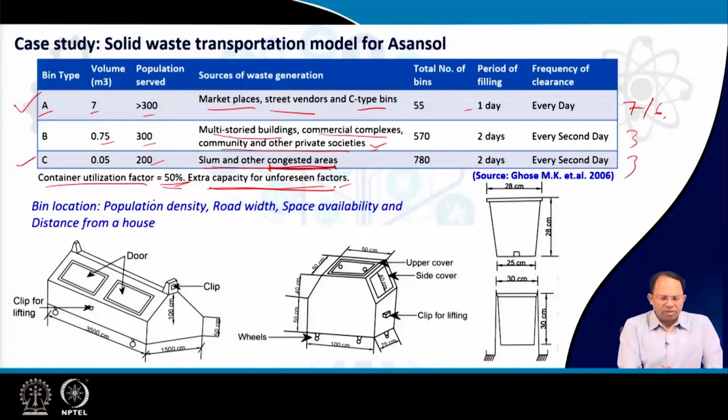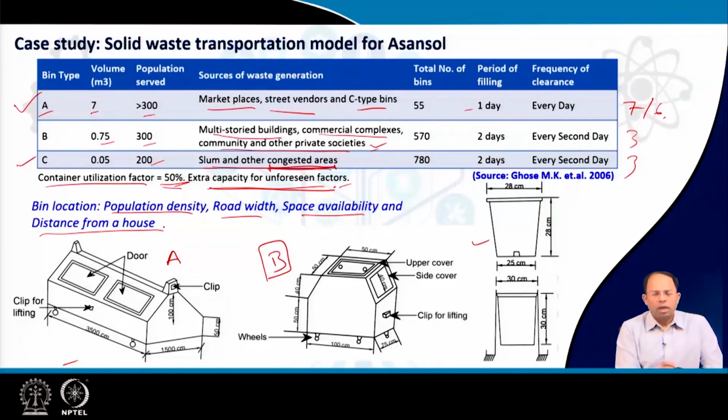There are 3 kinds of containers as we have discussed: container type A, the large container; container type B, like those 4-wheeled containers we discussed earlier, kept for larger generators; and container type C, which is kept locally in residential areas. Bin locations are based on population density, road width, space availability and distance from a house. Wherever roads are wide, larger bins are provided; where roads are smaller, smaller bins are provided. So this is more or less the system this particular study is proposing.